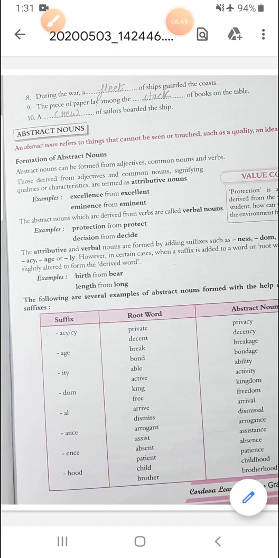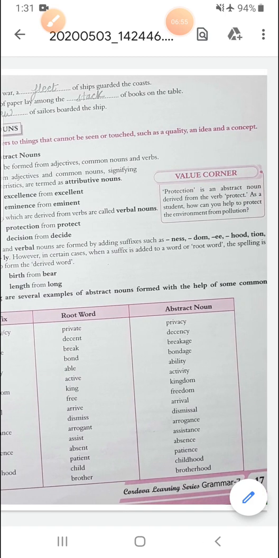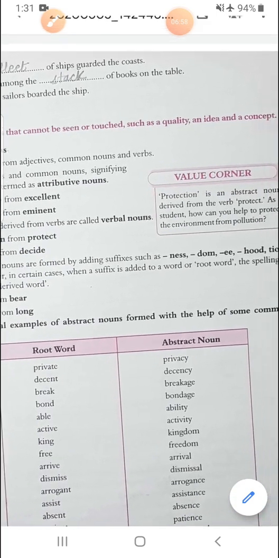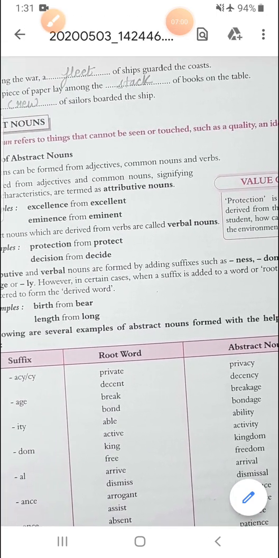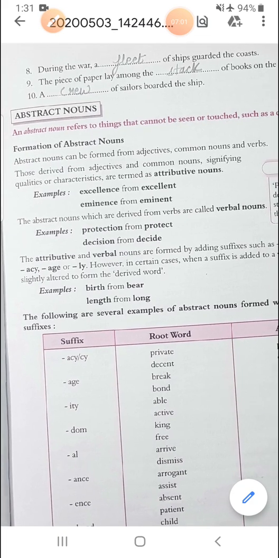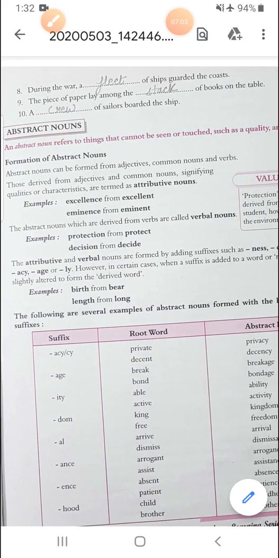Now the next is abstract nouns. Abstract nouns refer to things that cannot be seen or touched, such as a quality, an idea and a concept. Alright, which we cannot see or touch. Can you see intelligence? Can you touch it? No. In this way. Then how can you form abstract nouns?